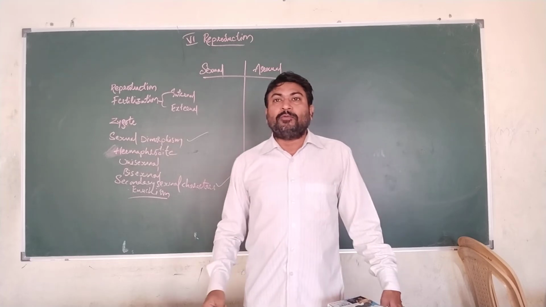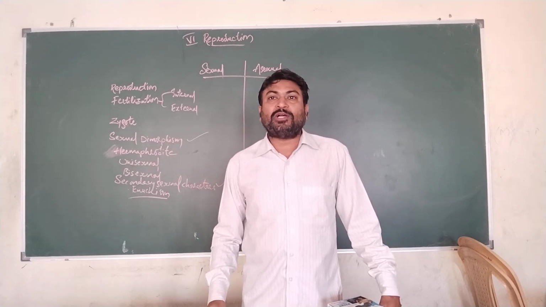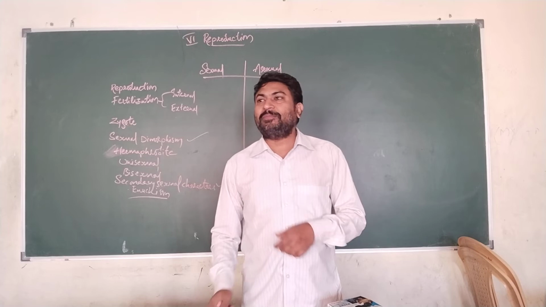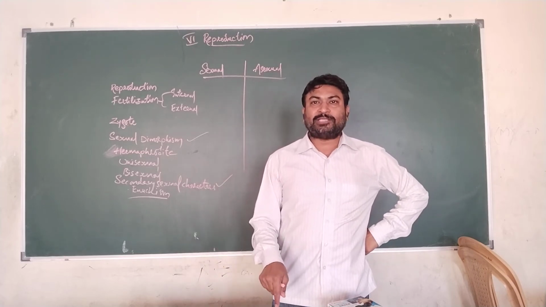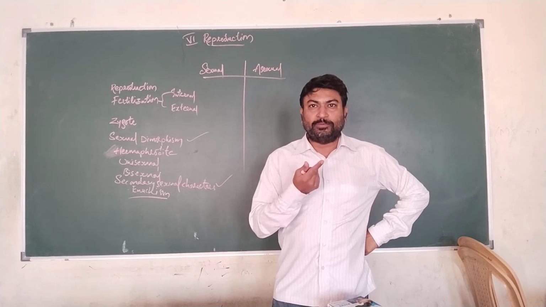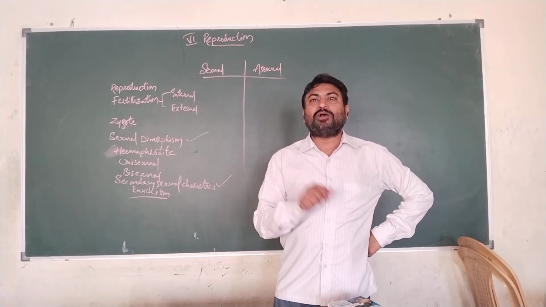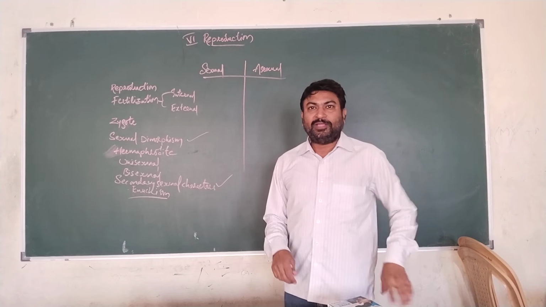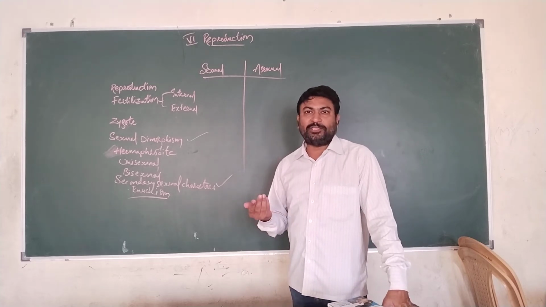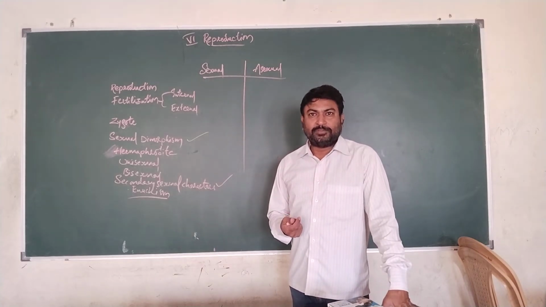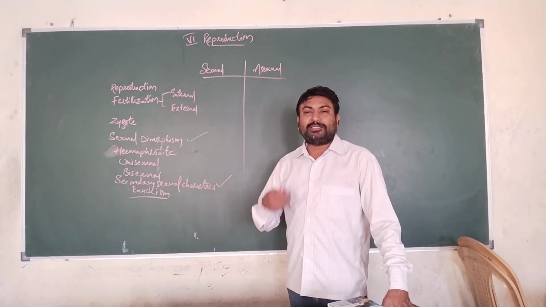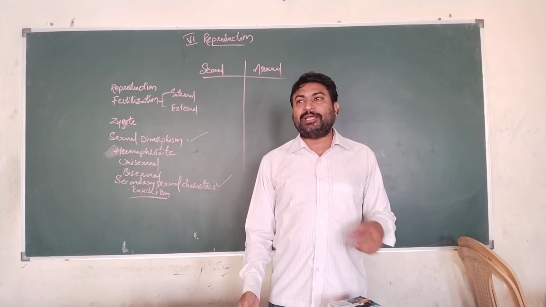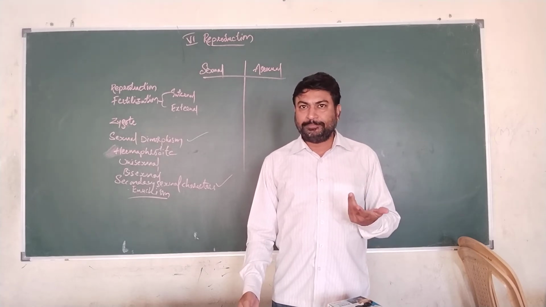Example, frogs. Male frogs will produce a croaking sound, whereas females will not produce any sound. If a frog produces a croaking sound during the rainy season, then that frog will be a male. If a frog doesn't produce any sound, then it is a female. Okay. These secondary sexual characters in human beings we can distinguish, like beard, mustache, etc.